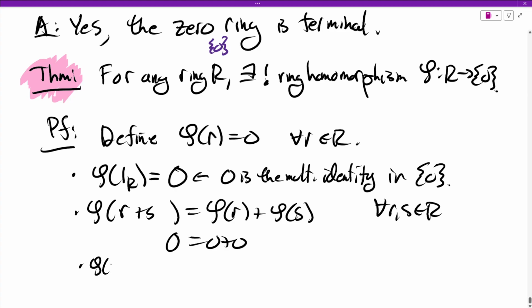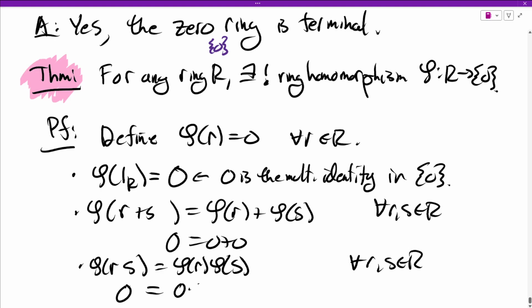And then lastly, phi of R times S is phi of R times phi of S. That needs to be true for all R and S in R. But again, phi only outputs 0, so this is just saying 0 is 0 times 0, which is certainly true.